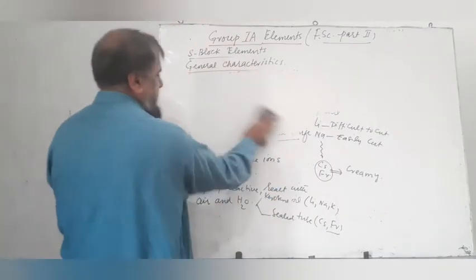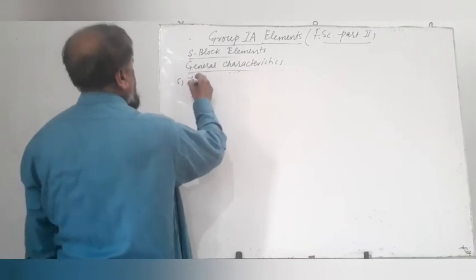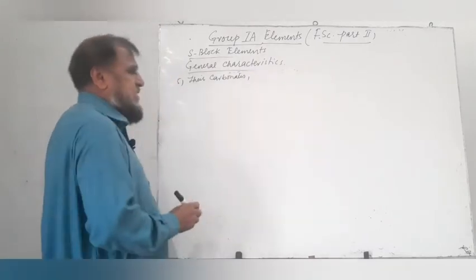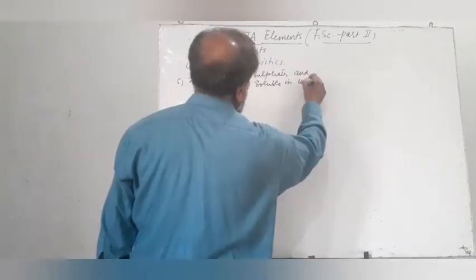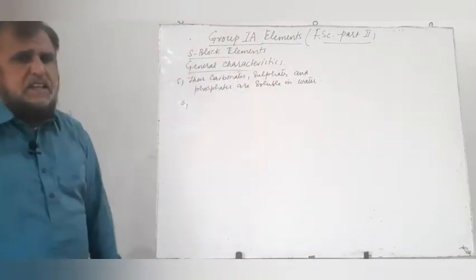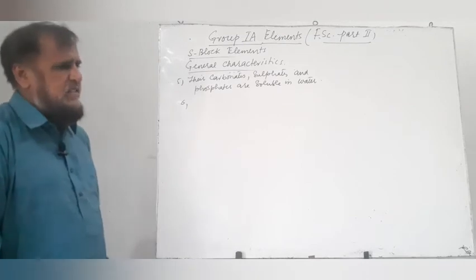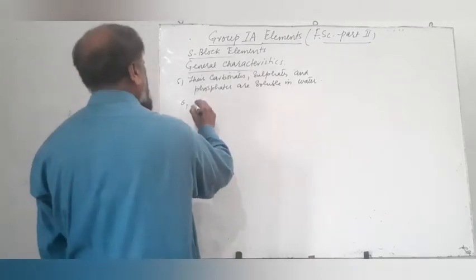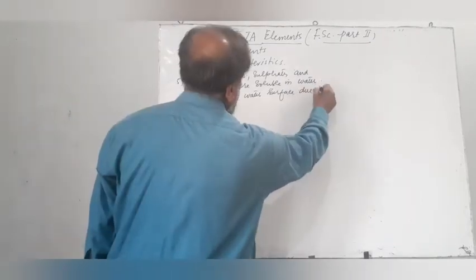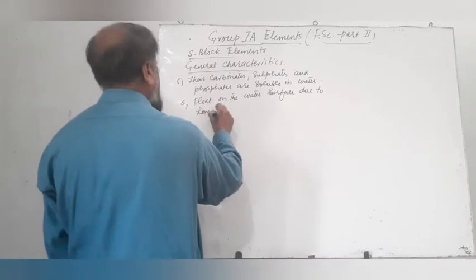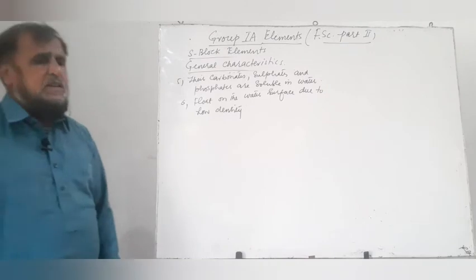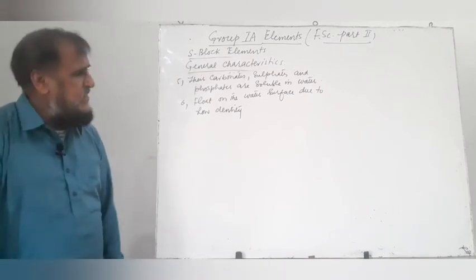The fifth property is that their carbonates, sulfates and phosphates are soluble in water. Sixth property, these elements are less dense than water. Their density is less than water. That is why they float on the surface of water due to low density. These are some of the properties of the alkali metals.